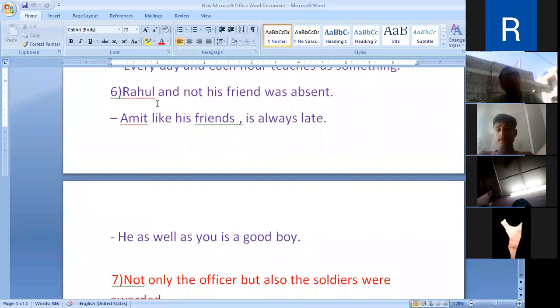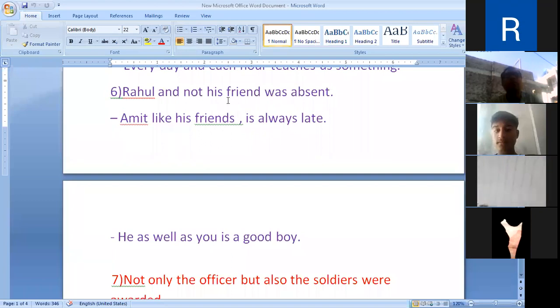When the subjects are connected with "and not", "like", and "as well as": Rahul and his friend are connected with "and not", so the verb will be according to the first subject, that is Rahul. Then Amit and his friends are connected with "like", so here the verb will change according to Amit.